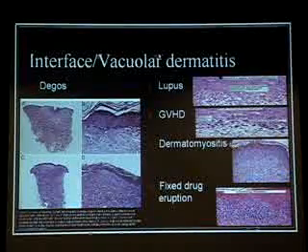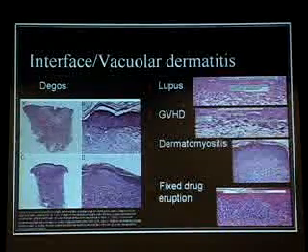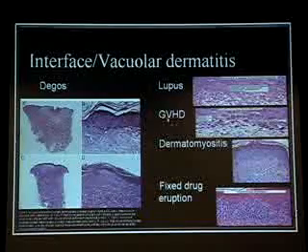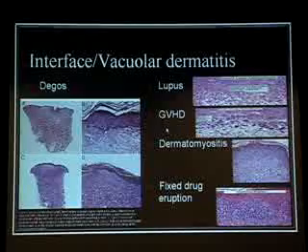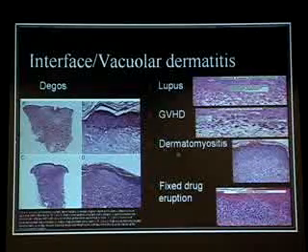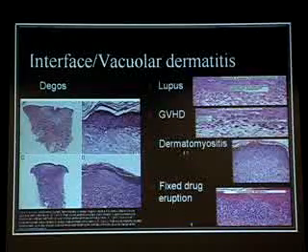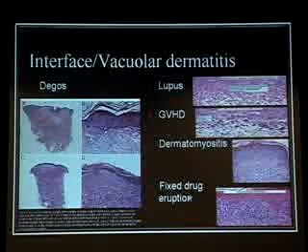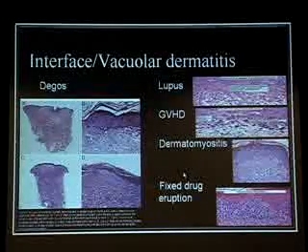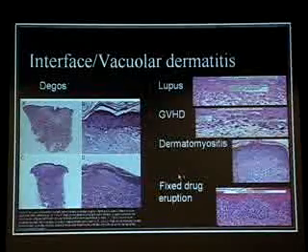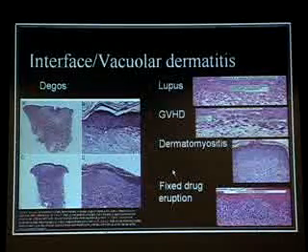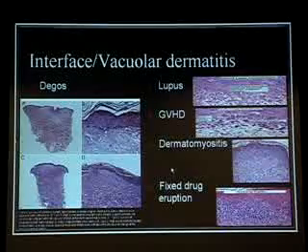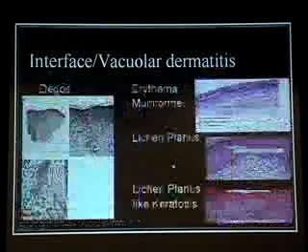Interface dermatitis is a hallmark of lupus, and strangely of chronic graft versus host disease, where it's really thought to be an immune process, of dermatomyositis, of some kind of a drug eruption called a fixed drug eruption. In actuality, the most common pattern of inflammation in drug eruptions is actually an interface dermatitis. What that possibly has to do with Degos, nobody knows.